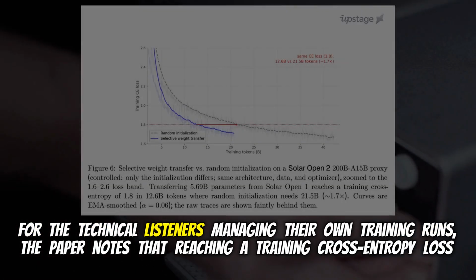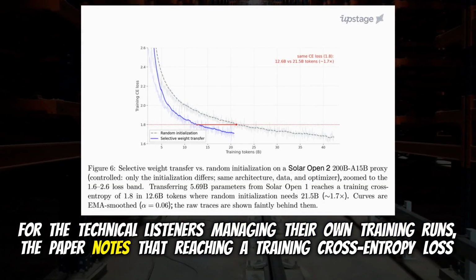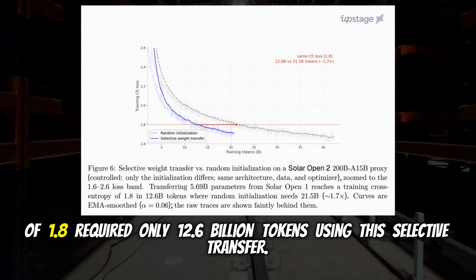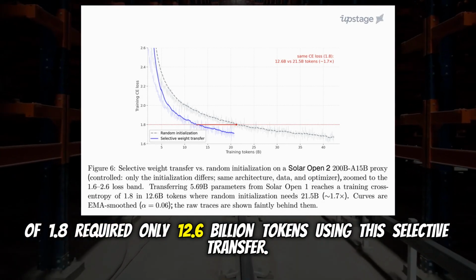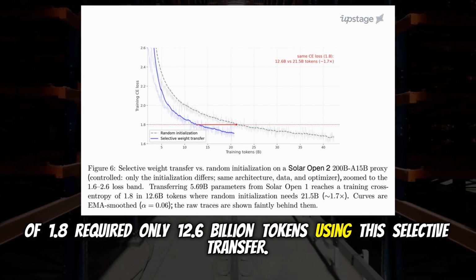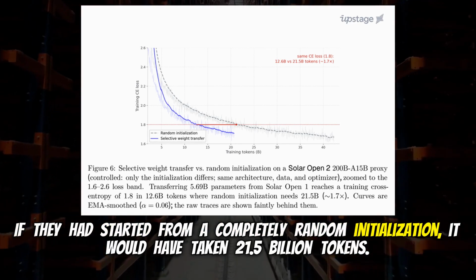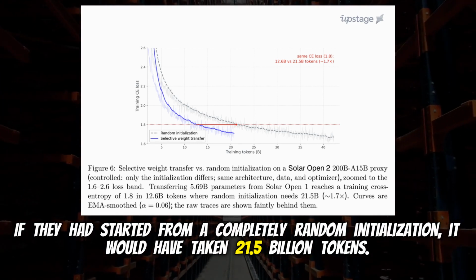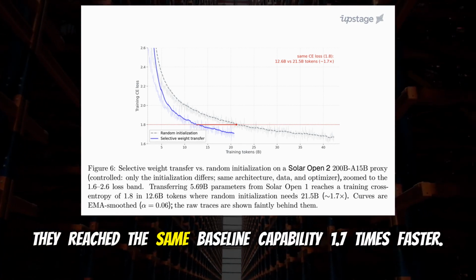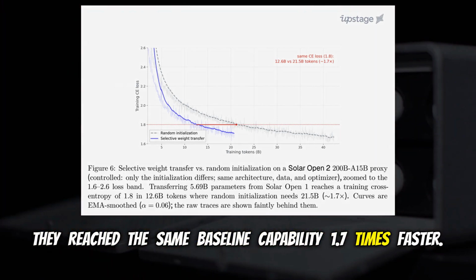For the technical listeners managing their own training runs, the paper notes that reaching a training cross-entropy loss of 1.8 required only 12.6 billion tokens using this selective transfer. Right. If they had started from a completely random initialization, it would have taken 21.5 billion tokens. They reached the same baseline capability 1.7 times faster.